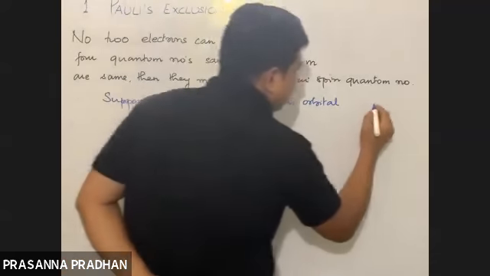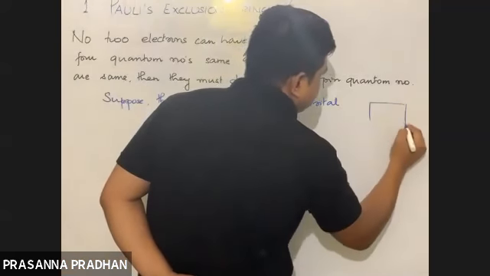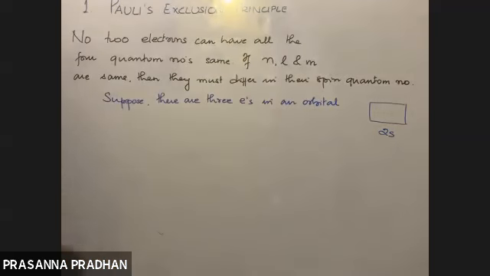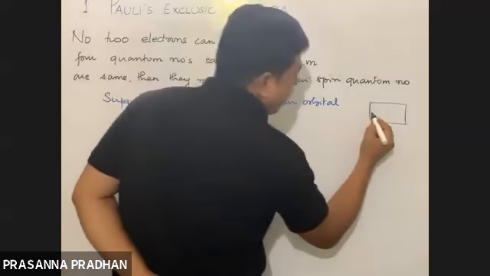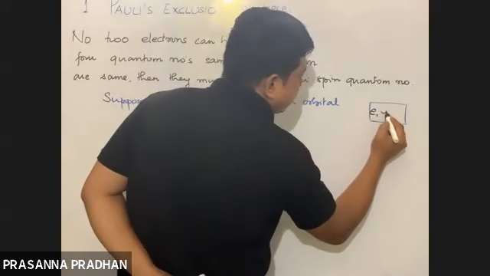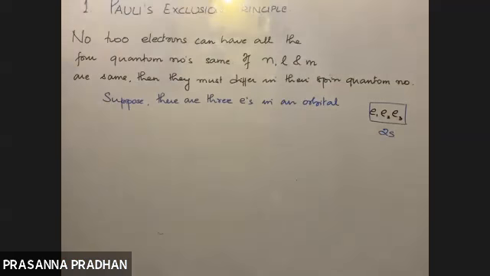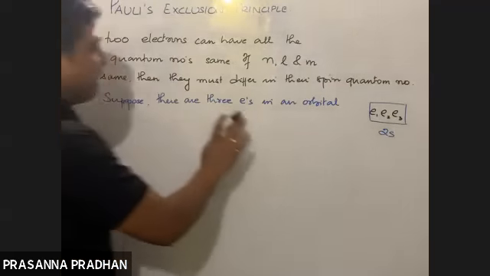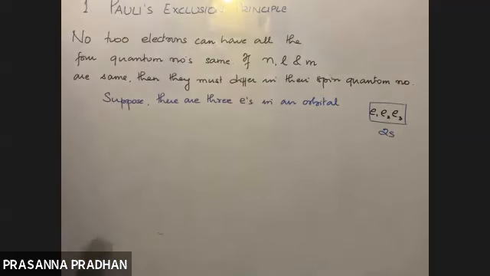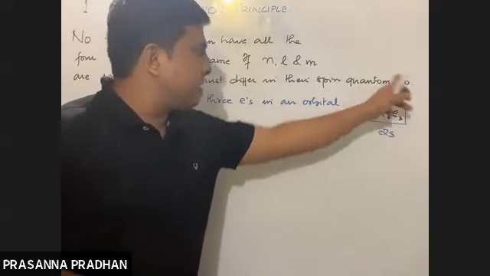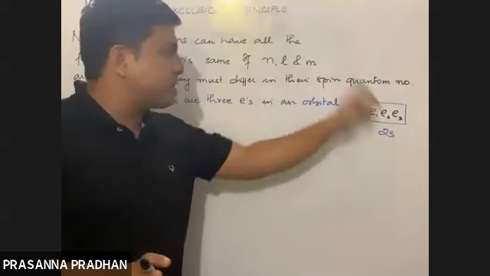Suppose I am considering the 2s orbital here. How many electrons have I considered? There are three electrons, E1, E2 and E3. I have considered that these three electrons are in the 2s orbital.